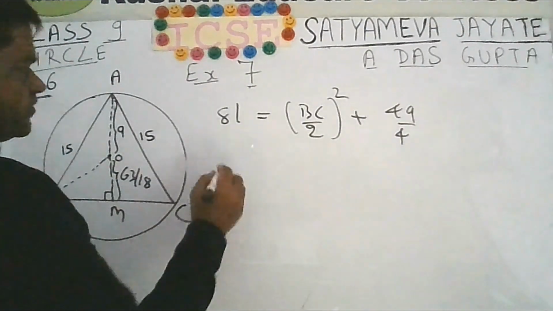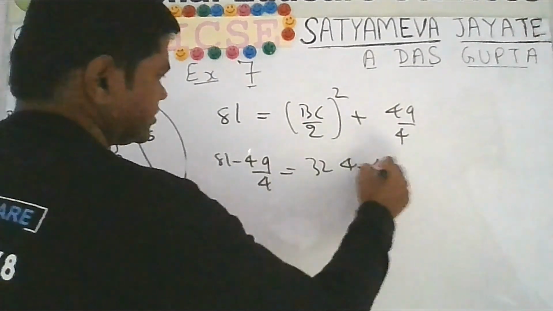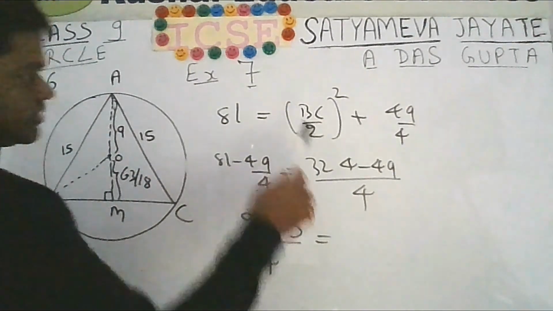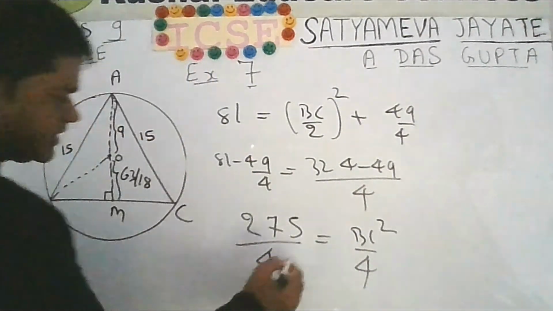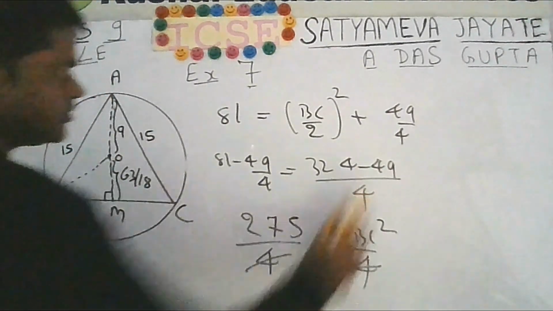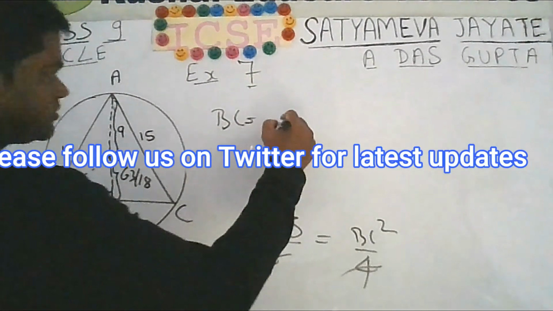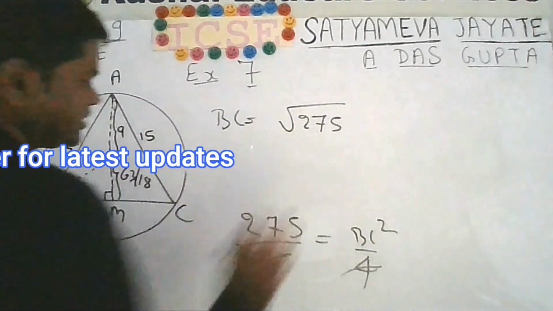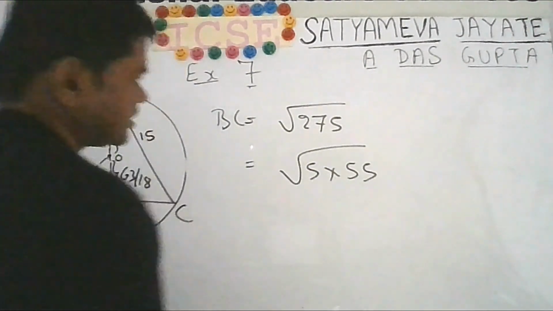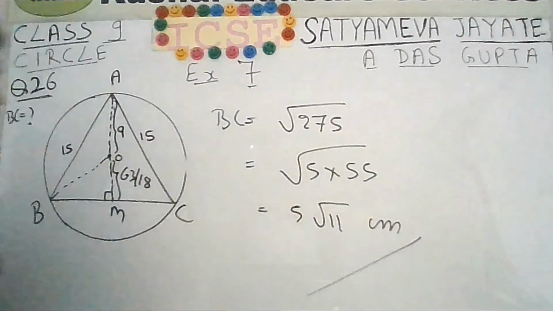We can transfer from right to left. It will be 81 minus 49 by 4. So this will be equal to BC square by 4. So this 4 you can cancel out. If you take under root both sides, you will get BC equal to under root 275. So this will be 5 times, again 5 will come out, 5 under root 11 centimeter. This should be your answer.